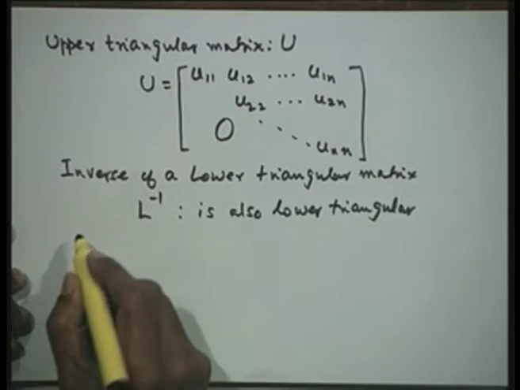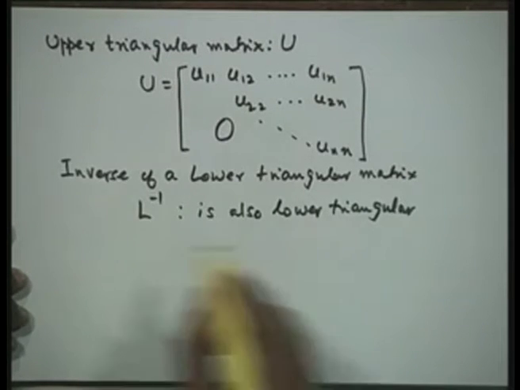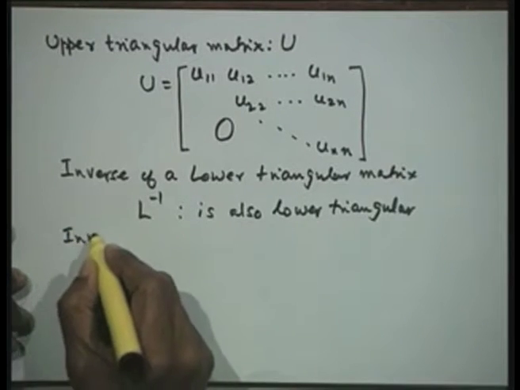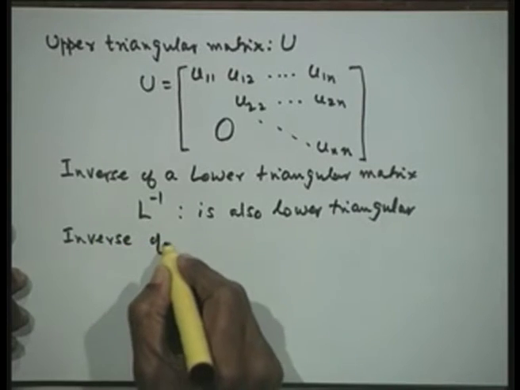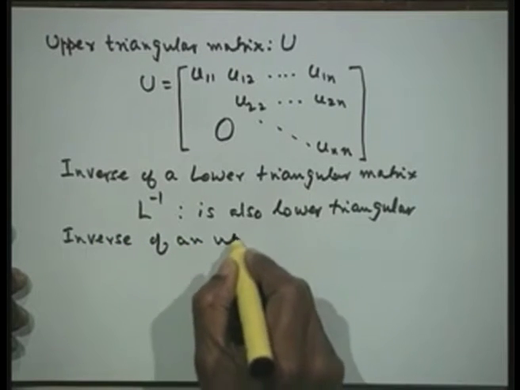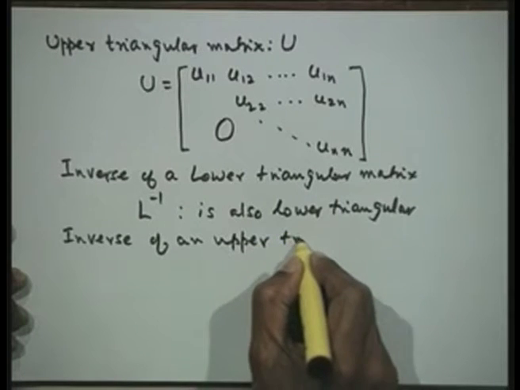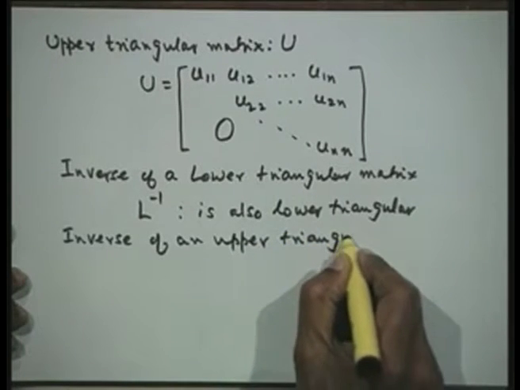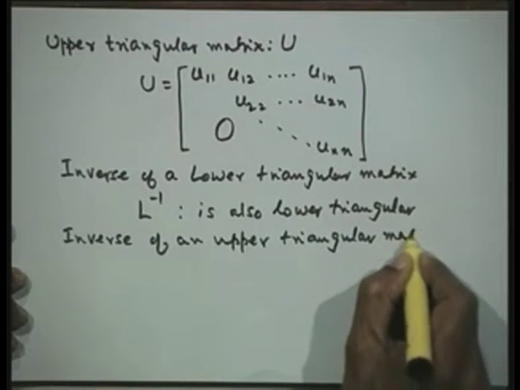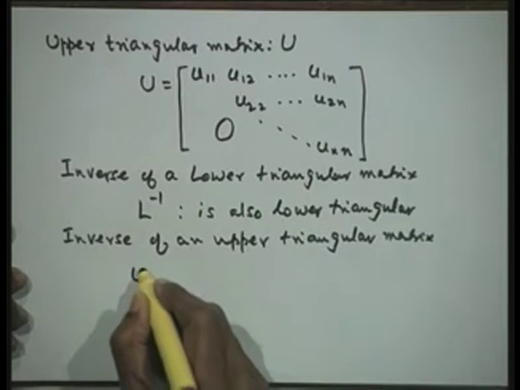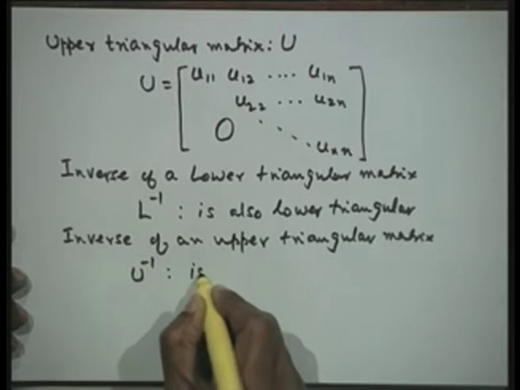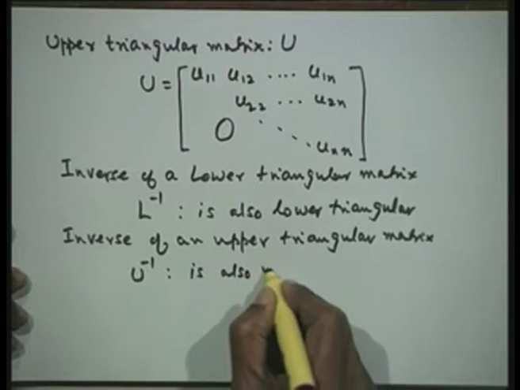Similarly, the inverse of an upper triangular matrix, which we shall denote as U inverse, is also an upper triangular matrix.